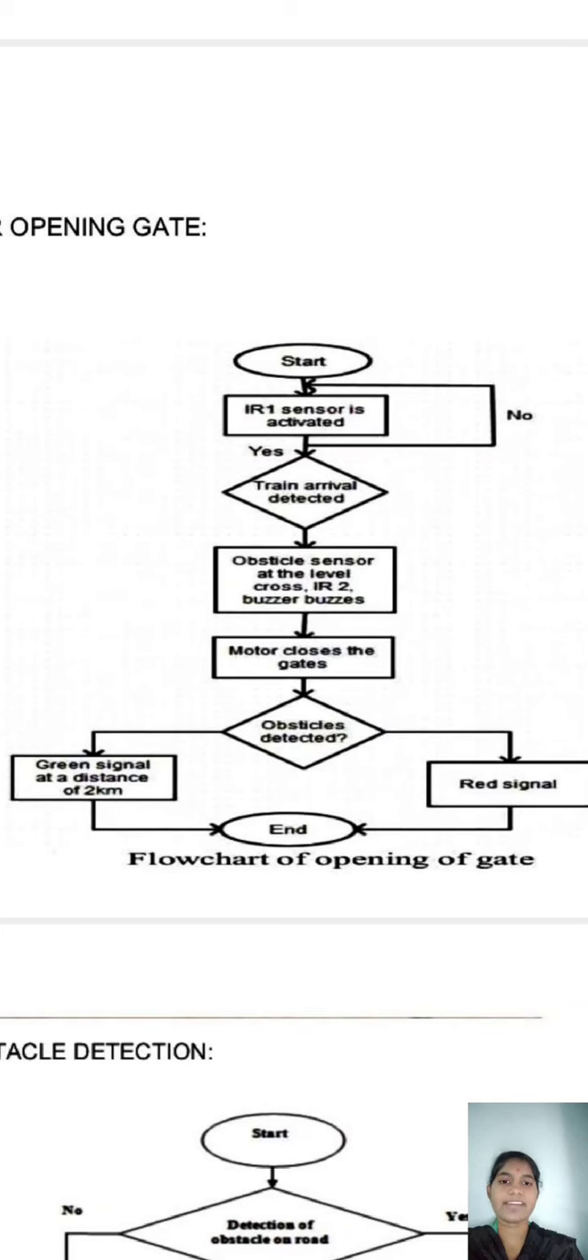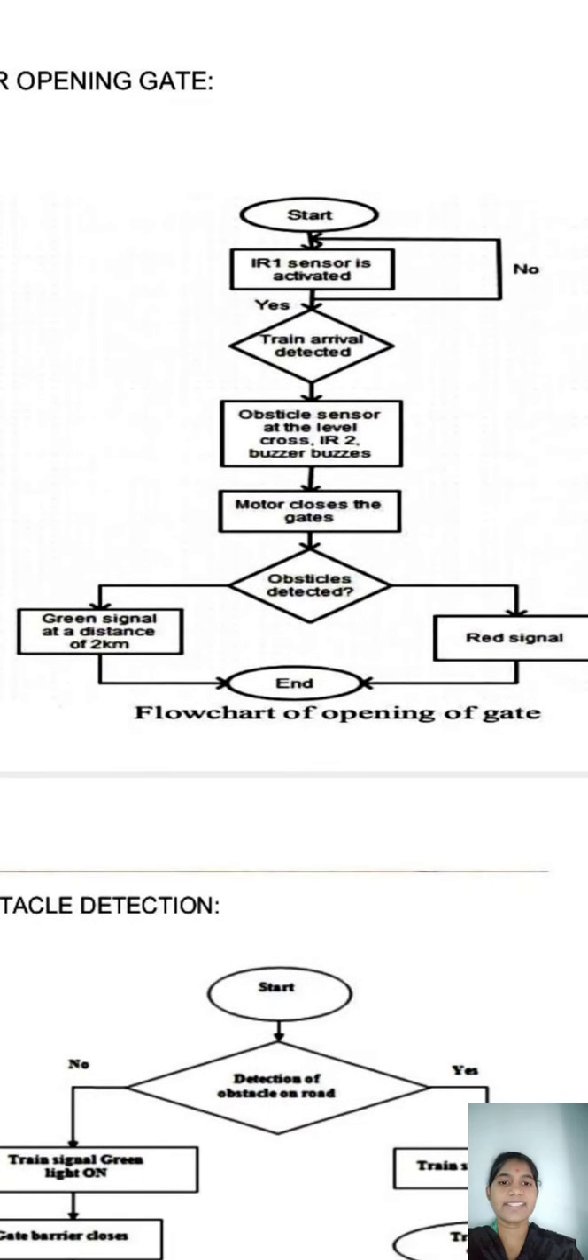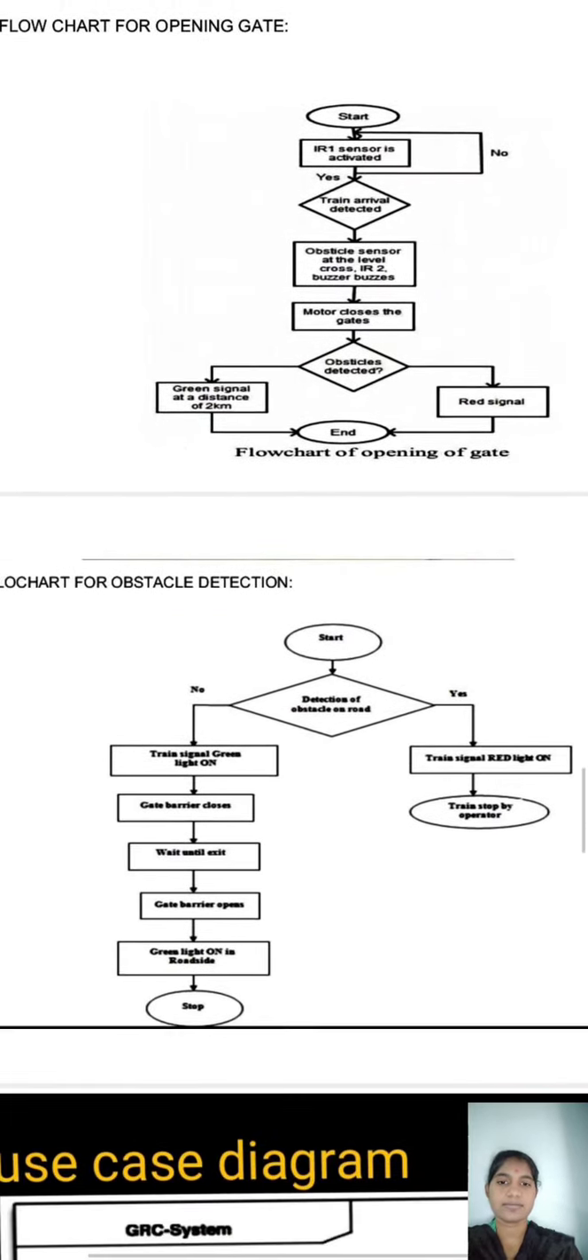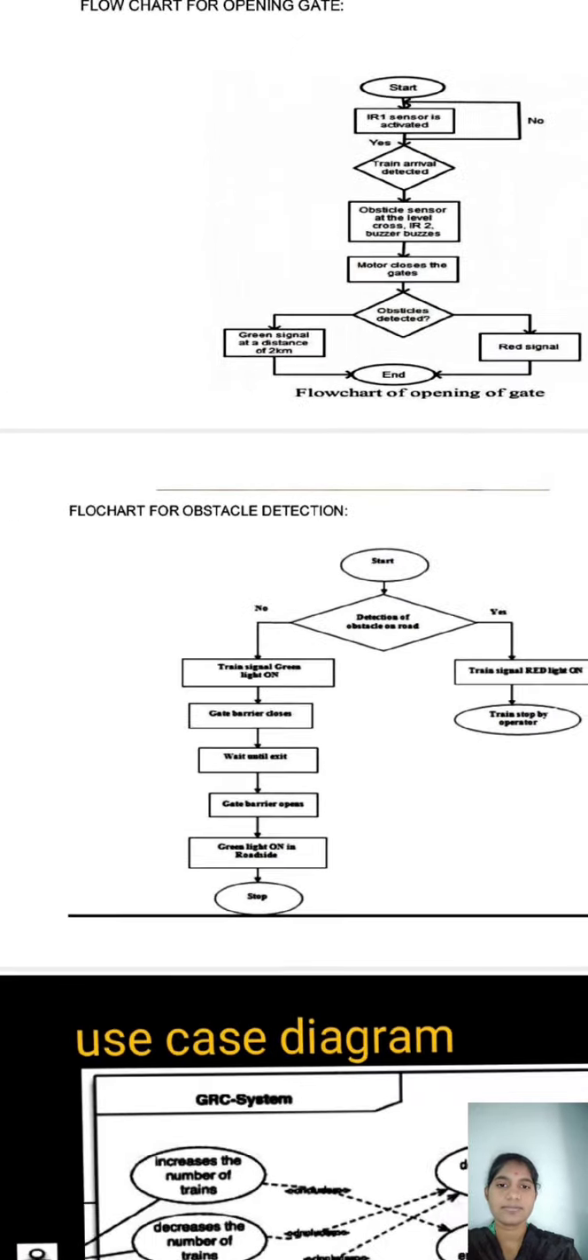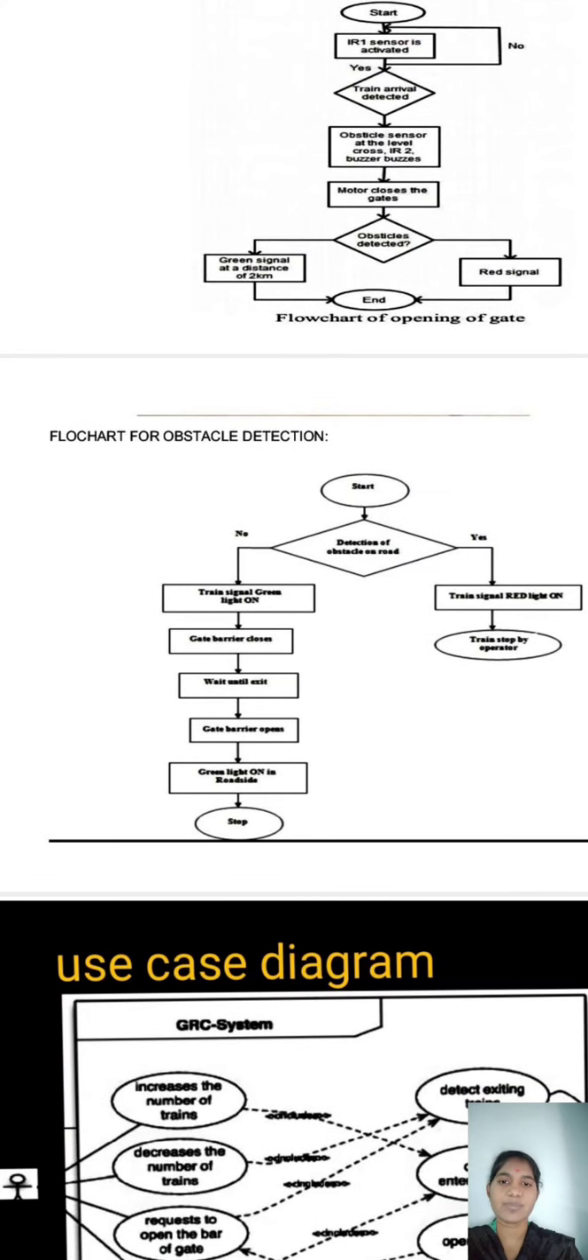If the train arrival is detected, obstacle sensor at the level crossing IR2, buzzer buzzes, motor closes the gate. If any obstacle is detected, red signal on and the train stops for a few seconds, and then if the obstacle is moved, green light on and the train passes. This is the flowchart for obstacle detection.